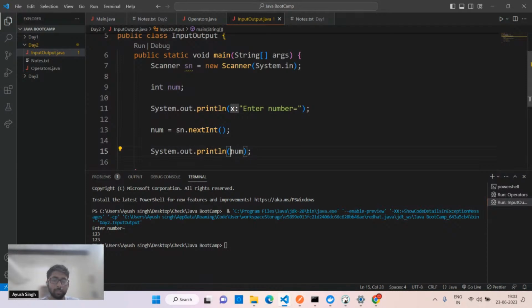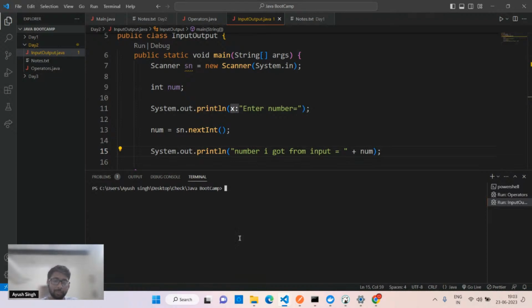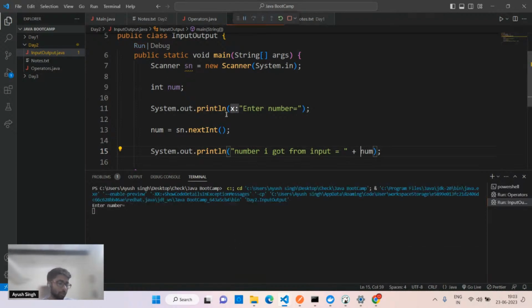I'll show you with this. I'll write in here, number I got from input. That'll be better, right? This is quite simple, how we take the input, and this is from the user. Right now I'm the user only. So you can check on your system as well. If you're using the online compiler, you have to go for the console part, because the working would be different. Here the working is different, but the code is going to be the same.